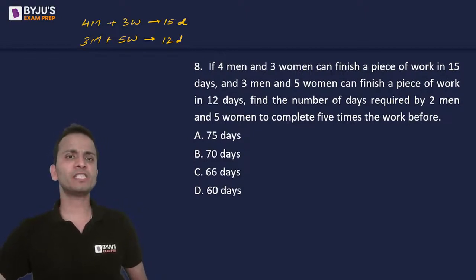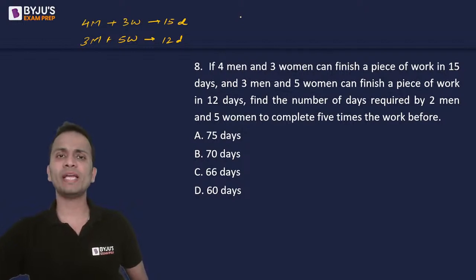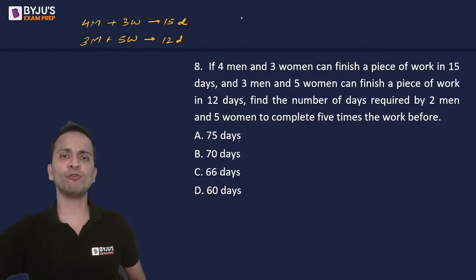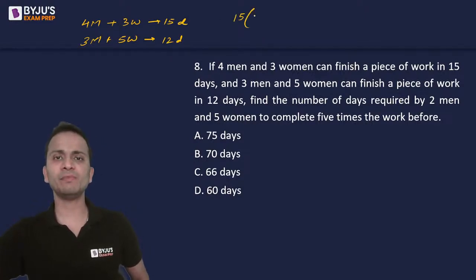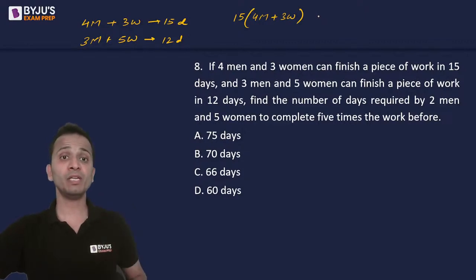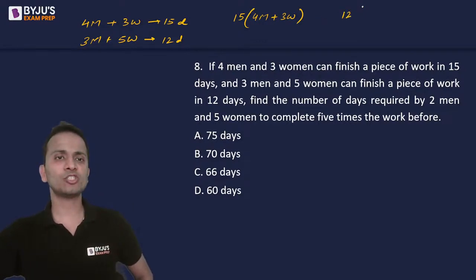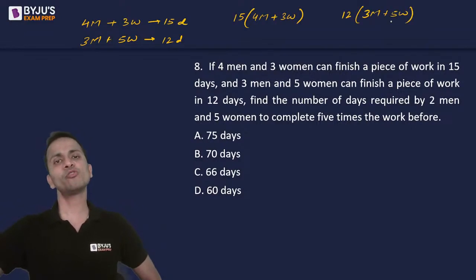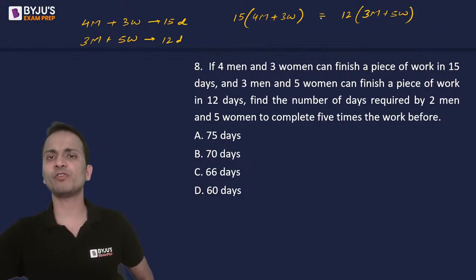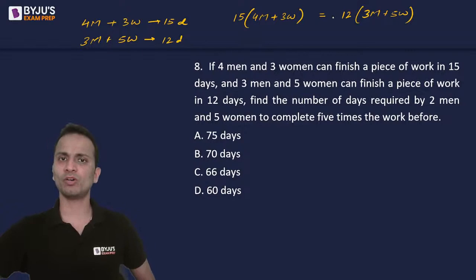So if I look at the first statement, to finish this piece of work in 1 day, what workforce will I need? If I need to finish the work in 1 day, I have to multiply the workforce by 15. So 15 times 4 men and 3 women can finish the piece of work in 1 day. Similarly, from the second, I can say that 12 times 3 men and 5 women can also finish the piece of work in one day. Since both these workforces can finish the piece of work in one day, I can equate these two workforces.